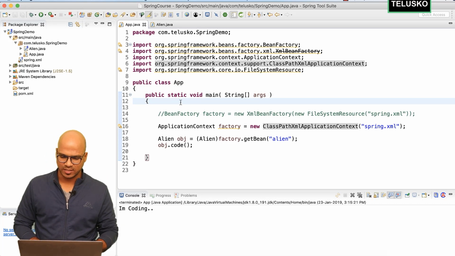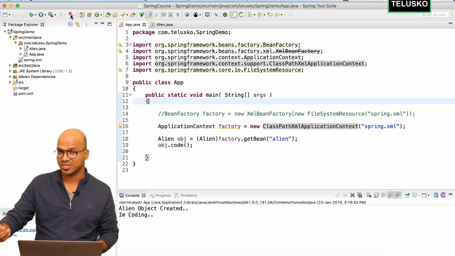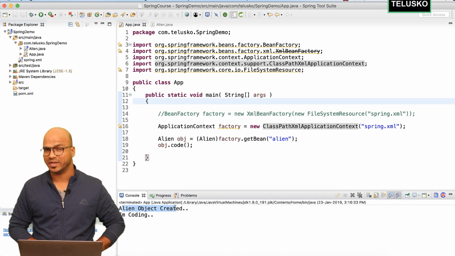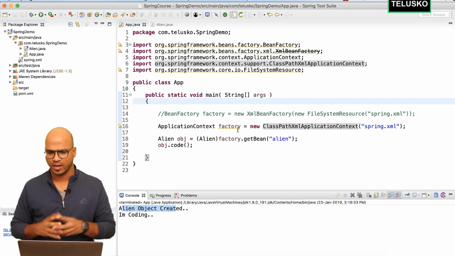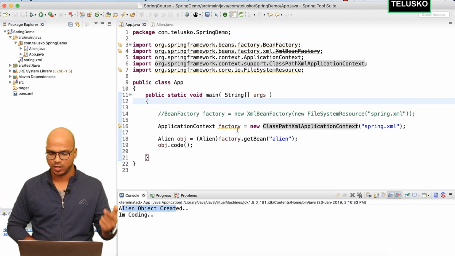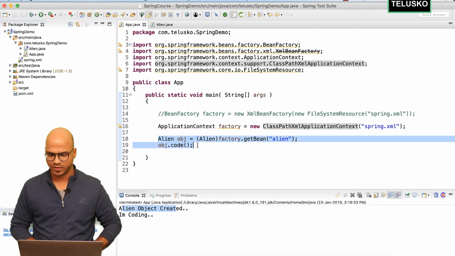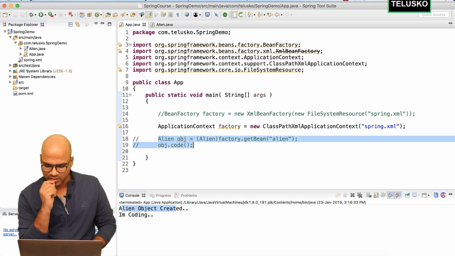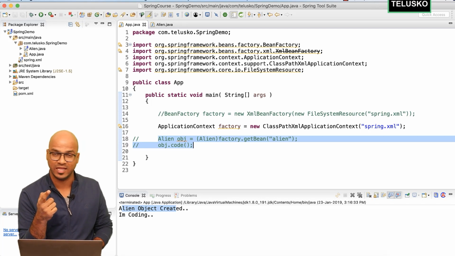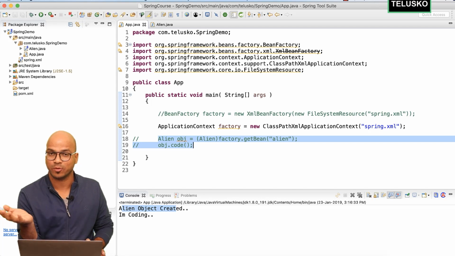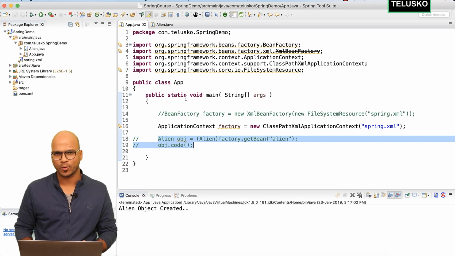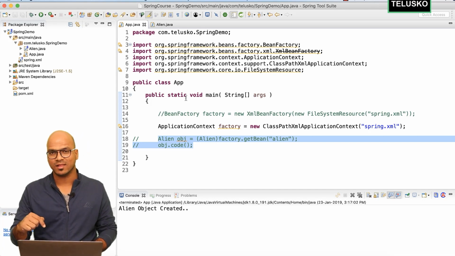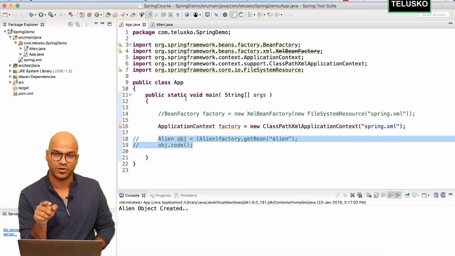What I want to understand is, if I run this application, of course it will call the constructor first. It will say alien object created and it says I'm coding. That's great. That means the Spring Framework will create the object, and of course when you create the object, the constructor will be called. But my question is, what happens when you comment this line? Because now I'm not asking for the alien object. So the question is, will the Spring Framework create that object for me, even if I'm not using it? Let's run this. The moment you run this code, you can see we are not getting I'm coding because we are not calling code, but still your Spring Framework is creating the alien object for you.